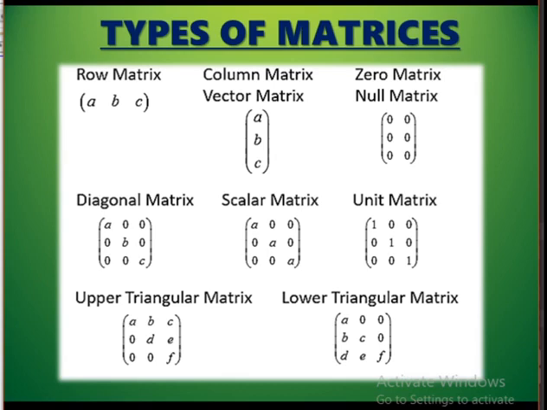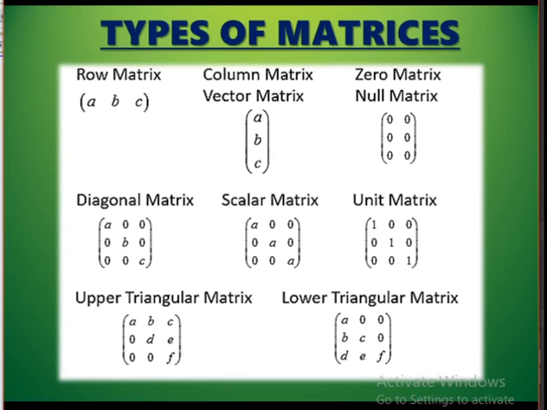Now here are a few examples for types of matrices. The first one is a row matrix. It has 3 columns and 1 row, so it is a 1 by 3 row matrix. The next one is a column matrix. It has 3 rows and 1 column, so the dimension is 3 by 1. Then see here, the 0 matrix.